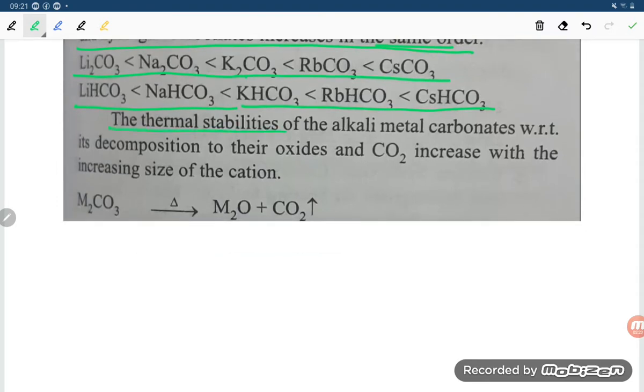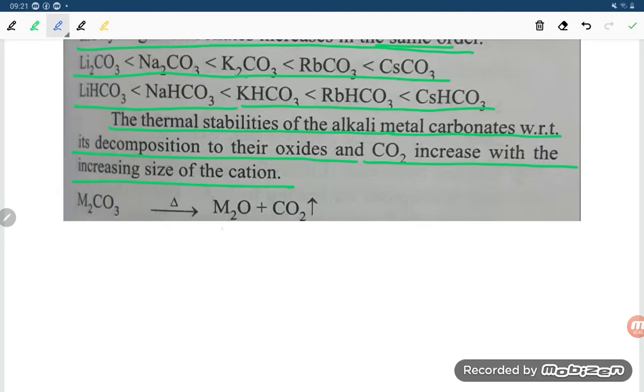The thermal stability of alkali metal carbonates, that is, their decomposition to oxides and carbon dioxide, increases with the increase in the size of the cation. What is the meaning of this?